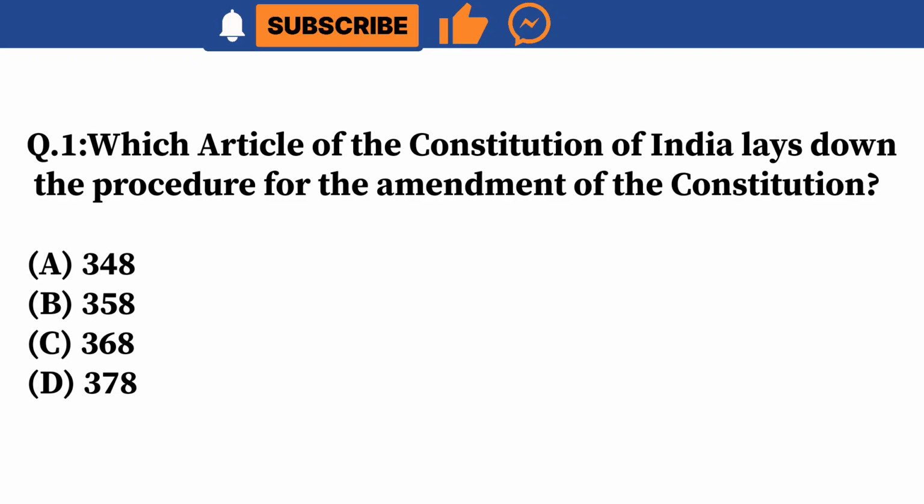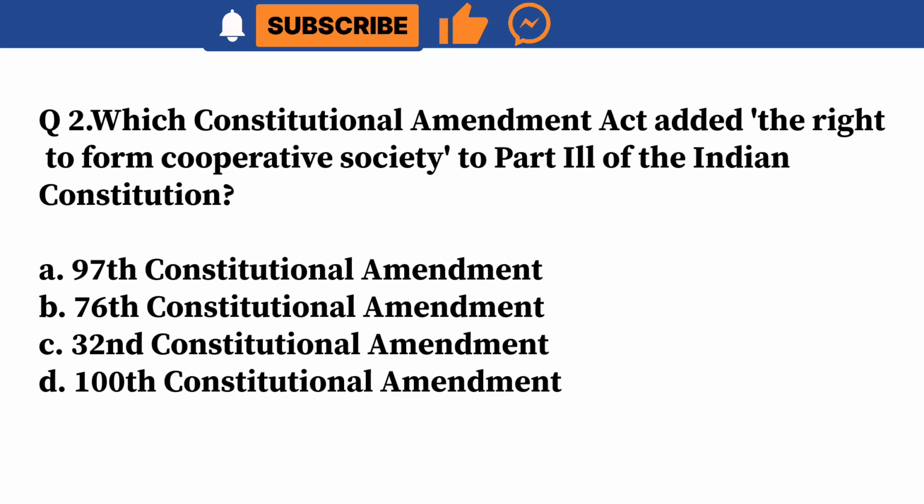Question 1. Which article of the Constitution of India lays down the procedure for the amendment of the Constitution? A. 348. B. 358. C. 368. D. 378. Correct answer is C. 368.